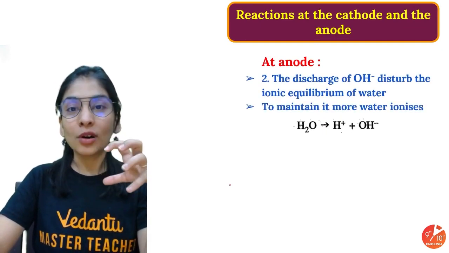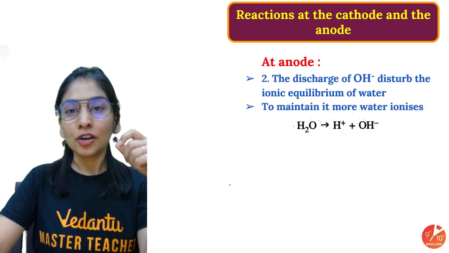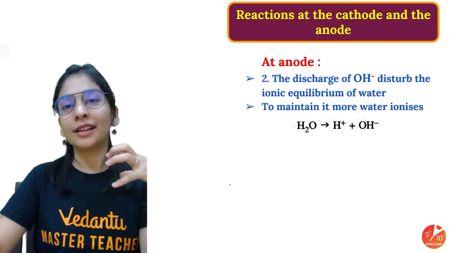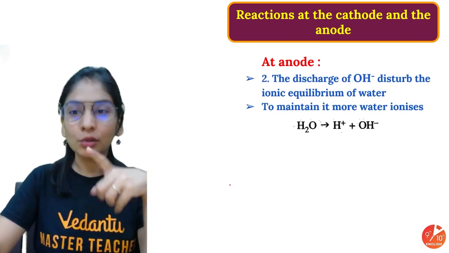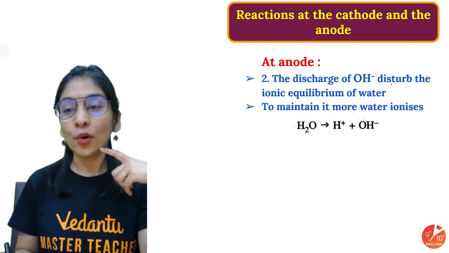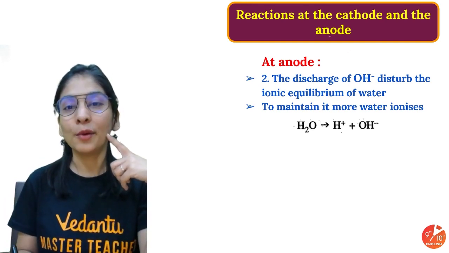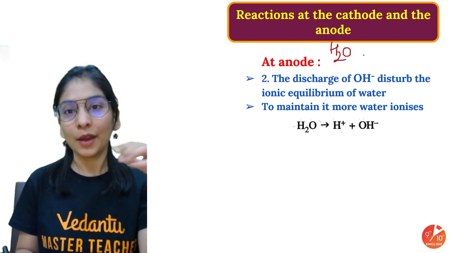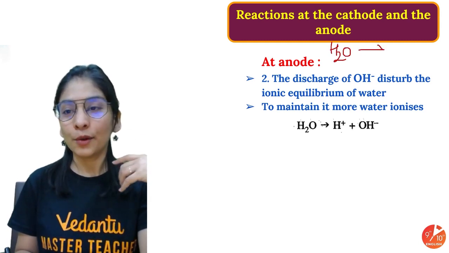But let's focus on a very good kind of question that you don't really think much about. The discharge of OH ion disturbs the ionic equilibrium of water. There is water, we are doing the electrolysis of water, which dissociates to H positive, OH negative.